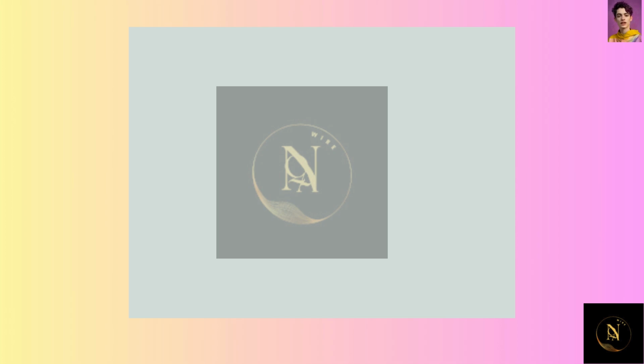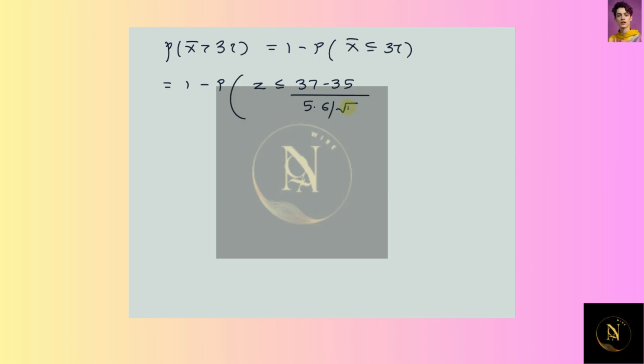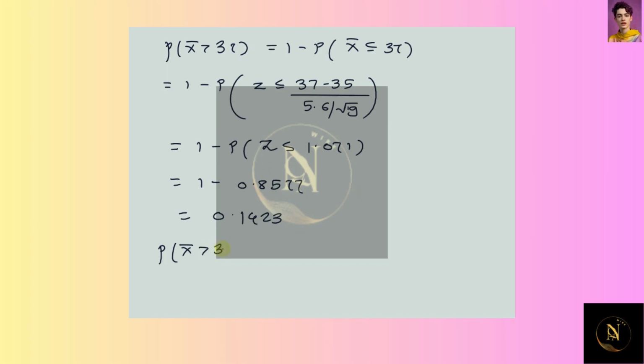Next, it is greater than 37, that is probability of sample mean x bar greater than 37 equal to 1 minus probability that x bar less than or equal to 37 equal to 1 minus probability that z less than or equal to 37 minus 35 divided by 5.6 upon square root of 9 equal to 1 minus probability that z less than or equal to 1.071 equal to 1 minus, we find this probability by using z table, which is 0.8577 equal to 0.1423.